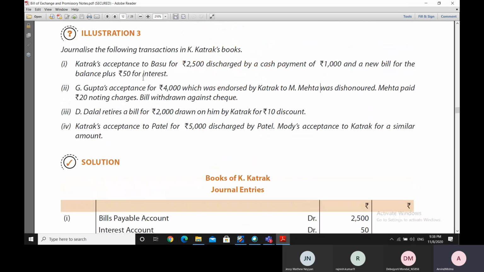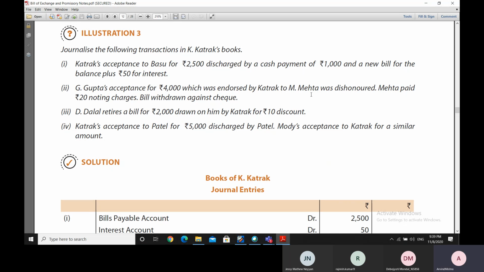Now let us see the second part. G. Gupta's acceptance for 4,000, which was endorsed by Katrak to M. Mehta. Now here what is mentioned is that G. Gupta has accepted a bill for 4,000 rupees. Obviously Katrak is the drawer of the bill, and it was accepted by G. Gupta.